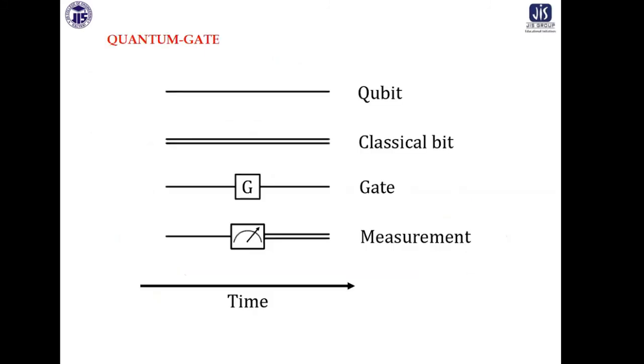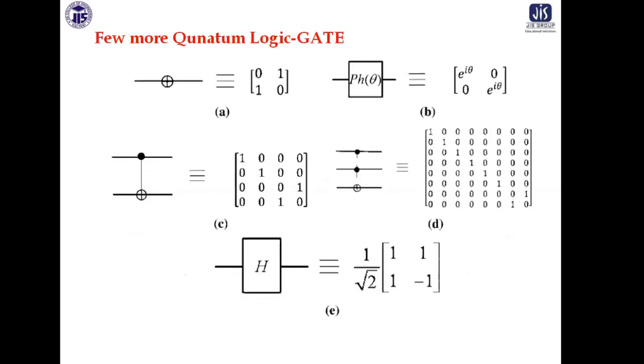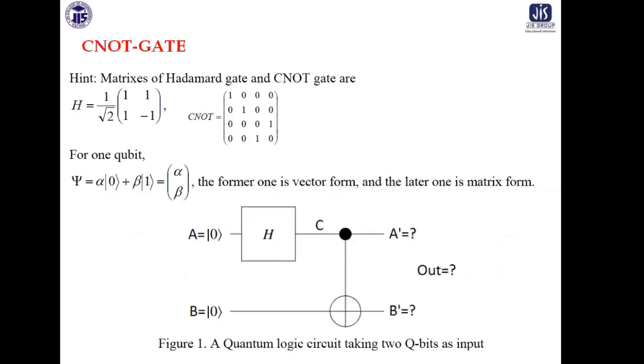Now, these are some of the notations. A qubit is indicated by a line, a classical bit by a double line, a gate by the symbol G, the measurement gate by that symbol, and time you can see. So that is a NOT operation, not quantum NOT. Phase operation, you can see there, Hadamard operation. The multi-qubit you don't have to remember, and this is something I told you at the end, the C NOT matrix. C NOT gate operation, you get it, pretty simple. This is the operation.